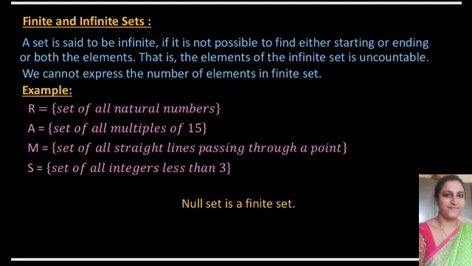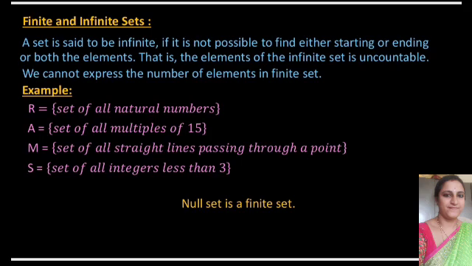Next example, A is equal to the set of all multiples of 15. What is the roster form of multiples of 15? It starts from 15 ones are 15, 15 twos are 30, 15 threes are 45, and so on.